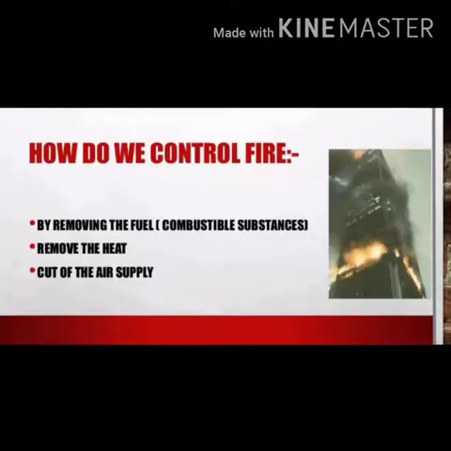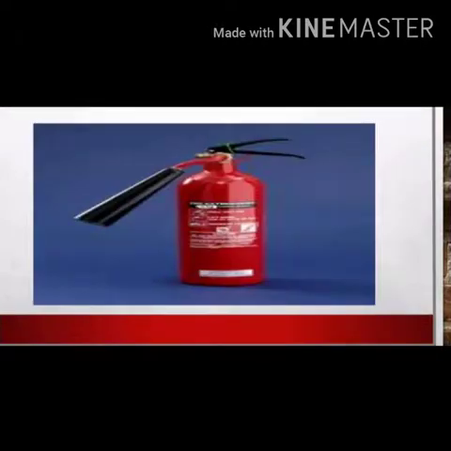Bringing the temperature of the substance below its ignition temperature. Point number 4. Fire of fuels like petrol, diesel and electricity should not be extinguished by using water because water conducts electricity.